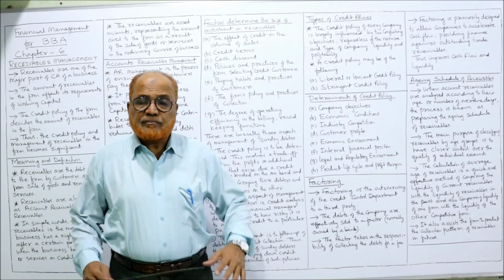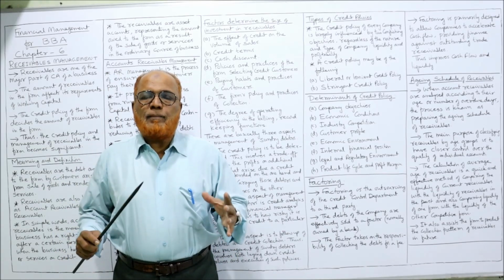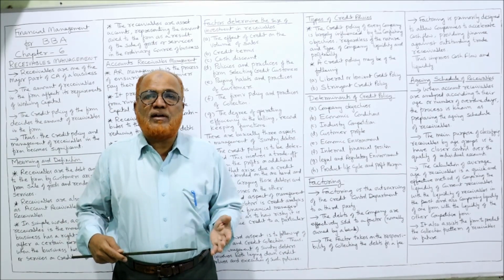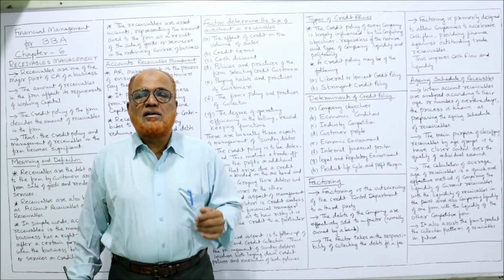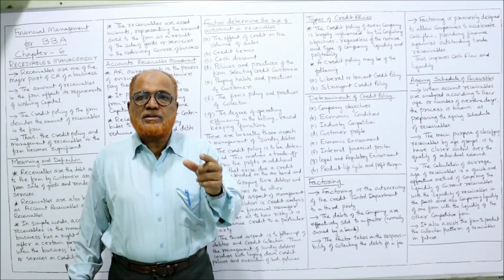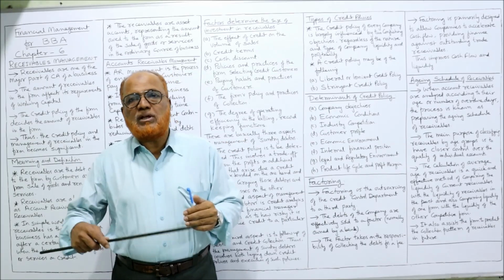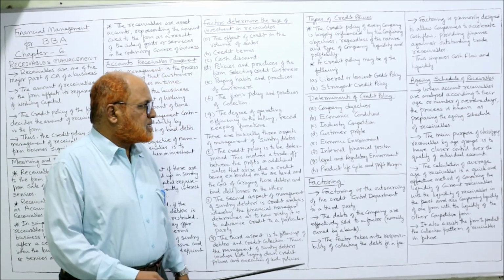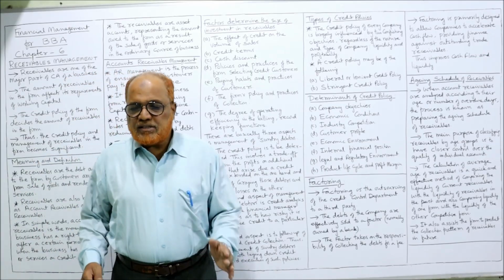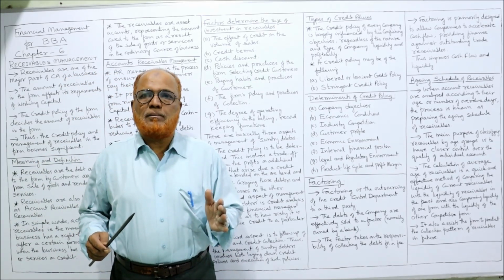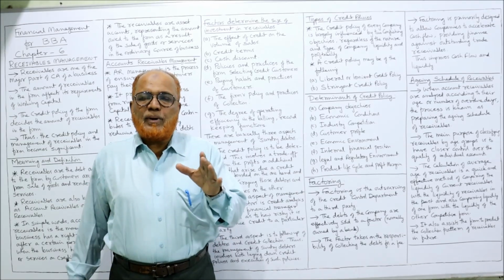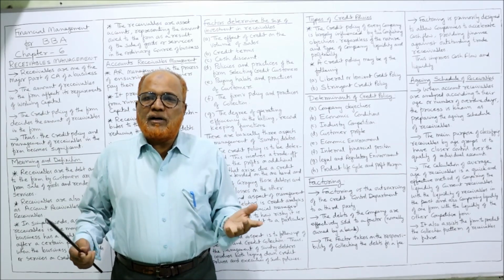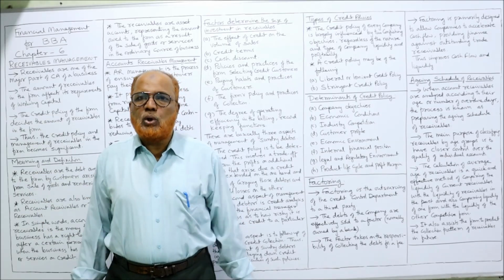Economic environment like interest rates. In the market, if the interest rates are increasing, then it will be difficult to procure the funds for making goods. In that case, they will make a stricter credit policy, so that we can get the money immediately and pay the loan as soon as possible. Interest charges will not be much. Next, internal financial position. What is the internal position of the business? Means liquidity problem. If the company is facing a liquidity problem, it will give a stricter, short credit policy. If the company does not have any liquidity problem, it can extend to a long credit policy.